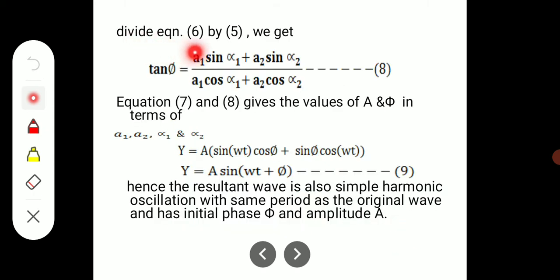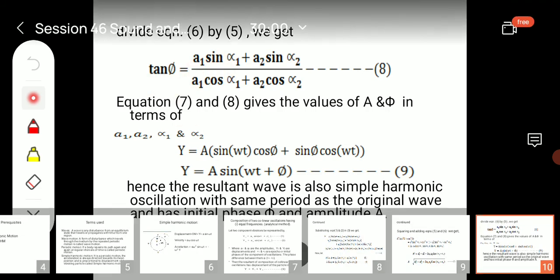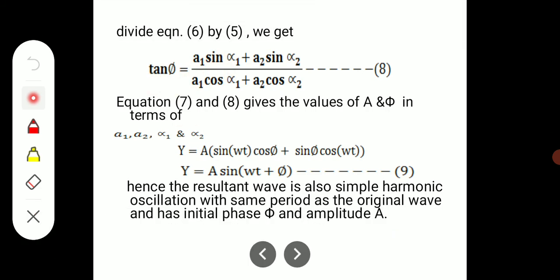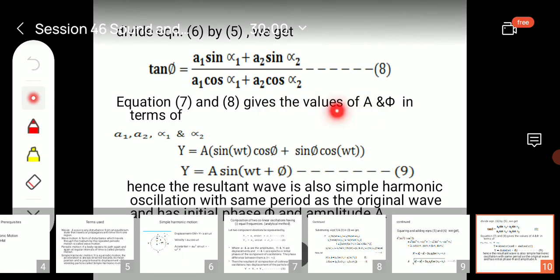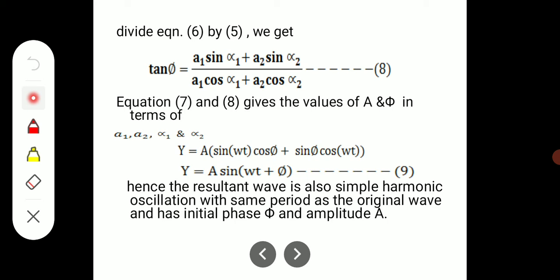Then dividing equation 6 by 5, we get the expression for phi, that is tan phi is equal to a1 sine alpha 1 plus a2 sine alpha 2 divided by a1 cos alpha 1 plus a2 cos alpha 2. Say this is equation 8. So equations 8 and 7 give the values of phi and the amplitude a in terms of a1 and a2 and alpha 1 and alpha 2.